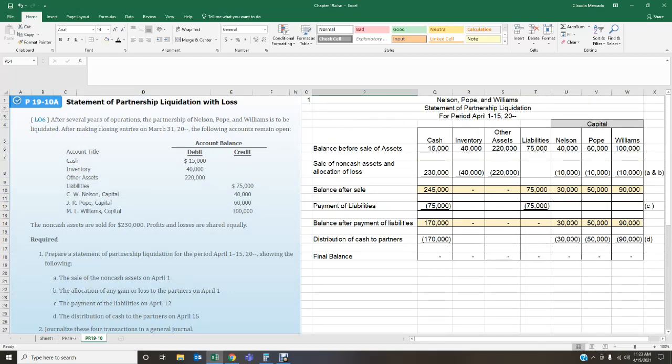Let me just quickly check something for you guys. Why did I choose this problem? Let me see. Problem 1910. Yes, this problem 1910, you're going to have this on your test. So it's important that you understand how to do it. The statement of partnership liquidation with a loss is going to be on your upcoming exam. So it is important. If you have any questions, concerns, please don't hesitate to contact me.